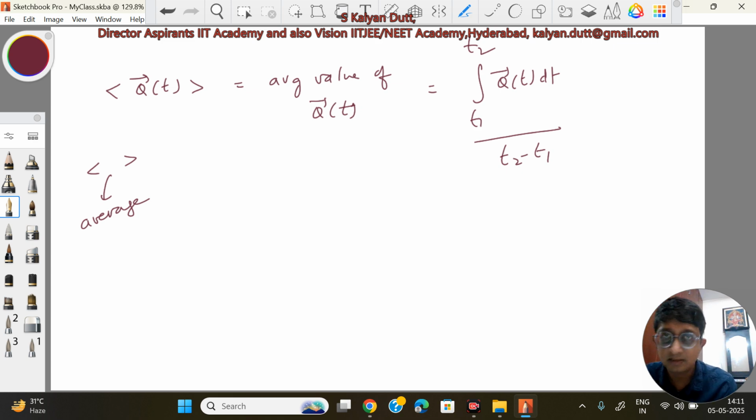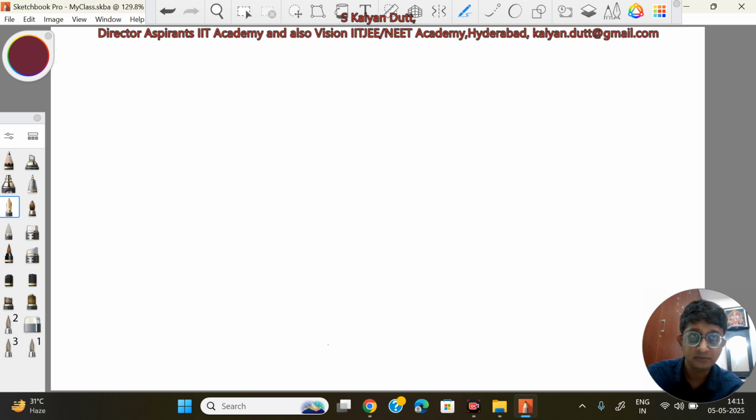Why is this average defined in this way? So let me try to give a sense of it. I would like to take the example of speed because it makes more sense with that.